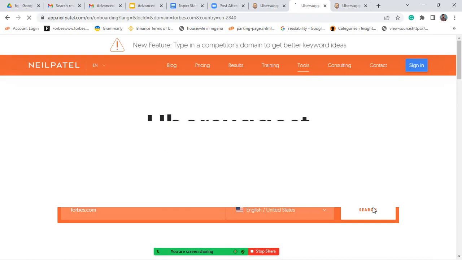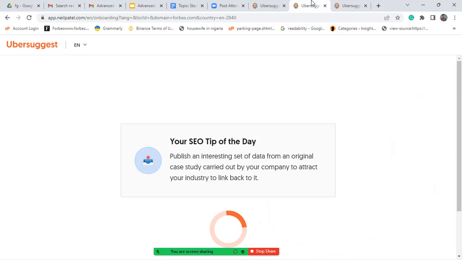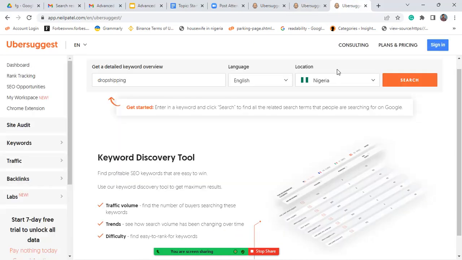But while this one is loading, we will go straight to our real concern here. So we are going to enter our keyword. I'm going to try to write an article on the subject of dropshipping, so I'll enter dropshipping here. The language will be English, because I'm going to publish the article on maybe inside.ng, okay? I will leave it.